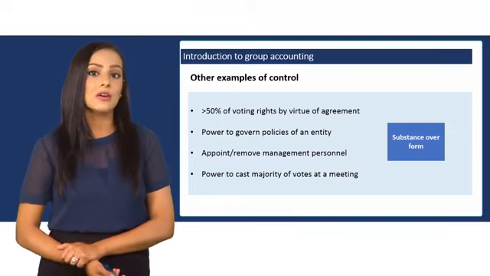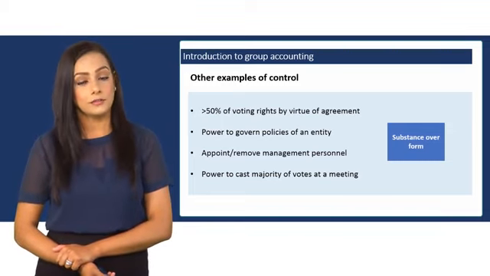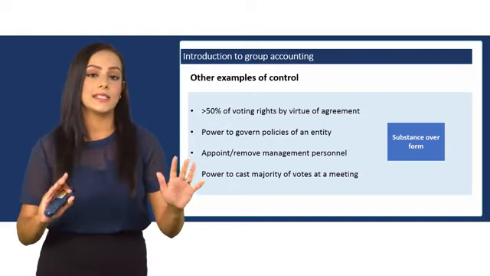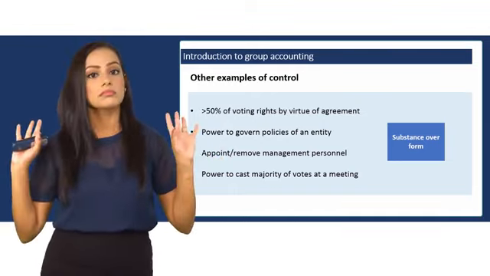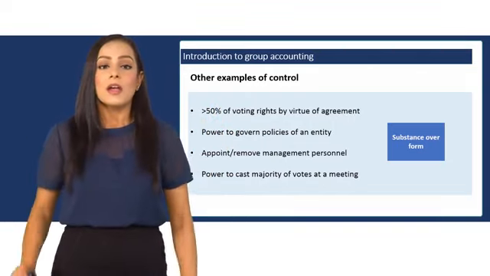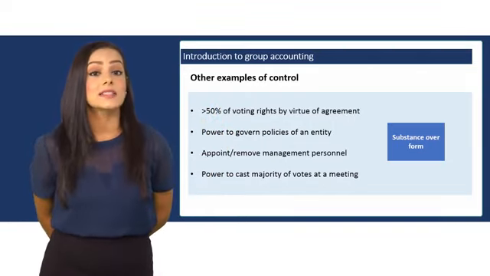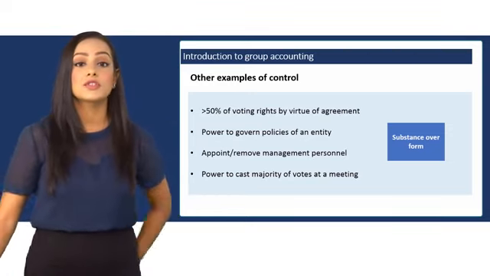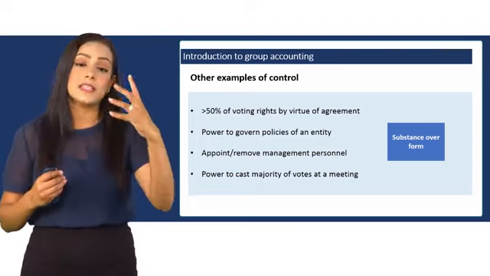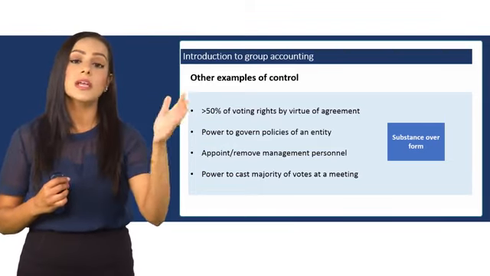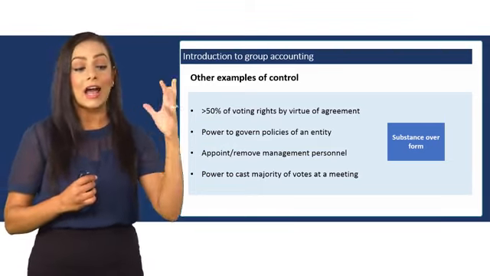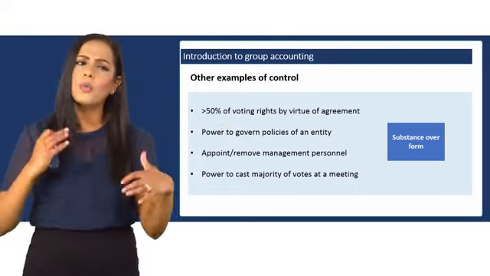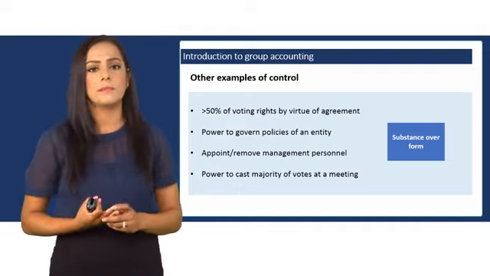This is an application of substance over form. The form is that you've got two different entities performing separately, whereas the substance is that these guys are a group. One has control over the other, so you must pretend that the two are one. Since the parent has control over the subsidiary, the parent tells it what to do, and how the sub performs depends on how the parent performs, or what guidance the parent gives to the subsidiary.